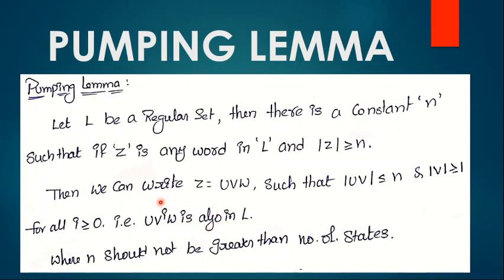Why do we consider u v power i w? Just now we discussed that regular languages efficiently implement single variable variation. To indicate single variable variation, we use one variable v. This v can vary over some number of values, from 1 to n. This is the basic statement of the pumping lemma theorem for regular languages.